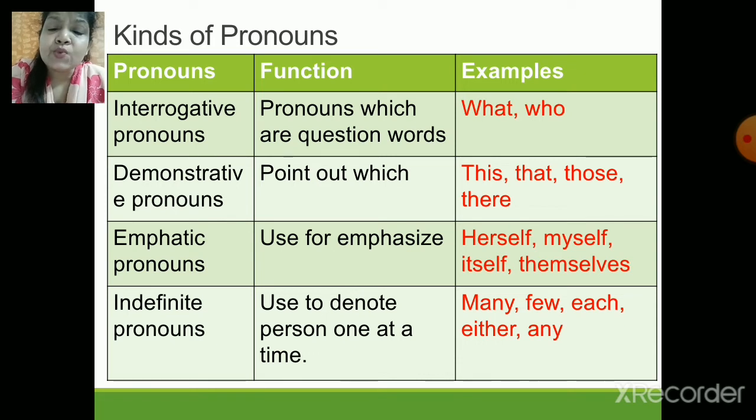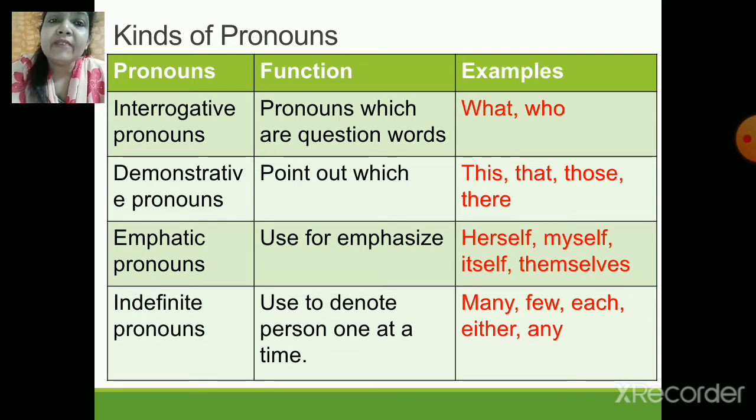Yes. Now the next one is a demonstrative pronoun, as we know that we need to specify or point out certain things. For example, if I say this is my pen, I'm specifically saying that this is my pen. If I say that is the Red Fort, I'm pointing out the Red Fort. So few words like this, that, those, there, these are the demonstrative pronouns. Yes, it was very easy to identify.